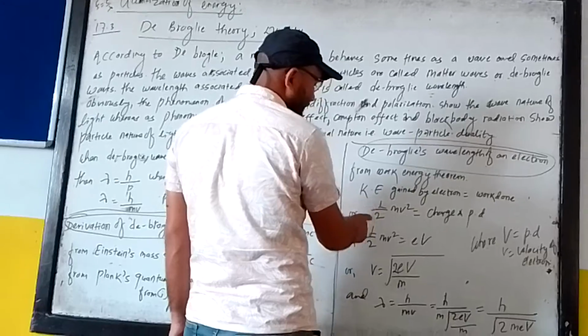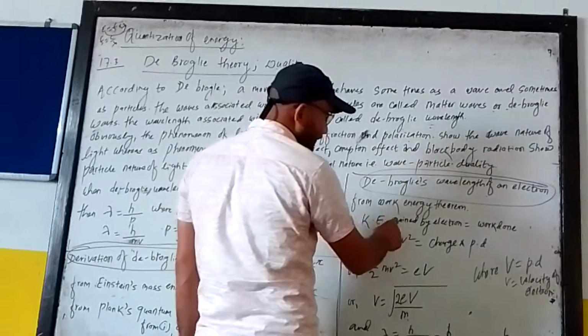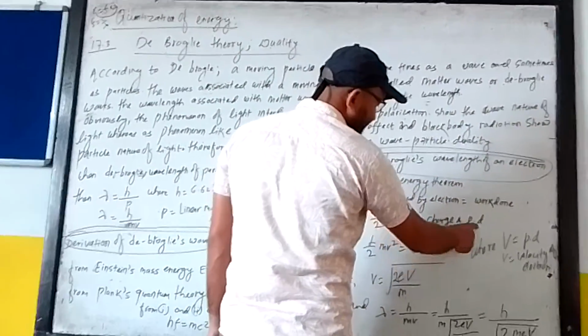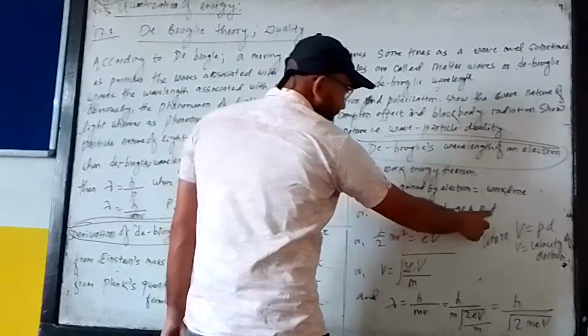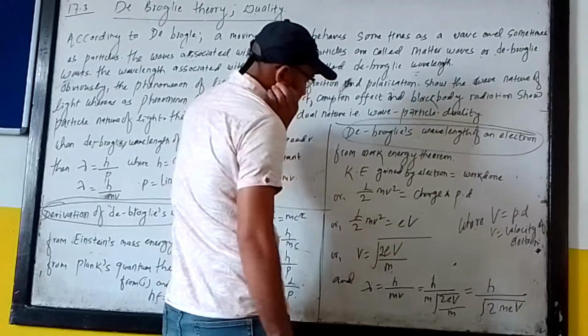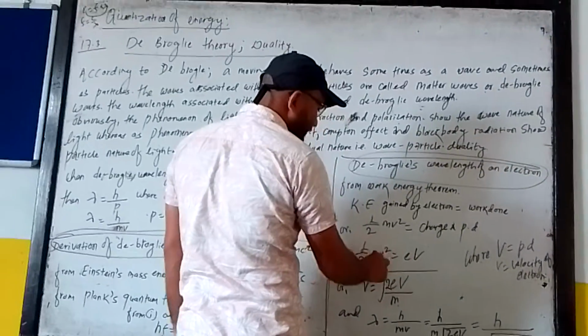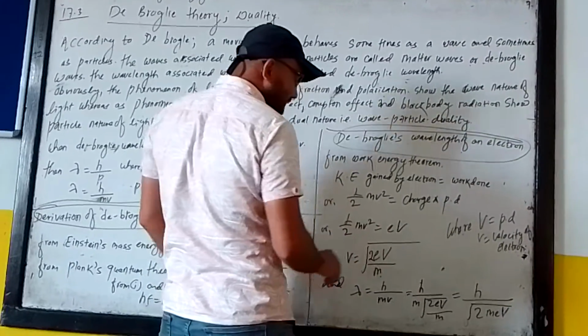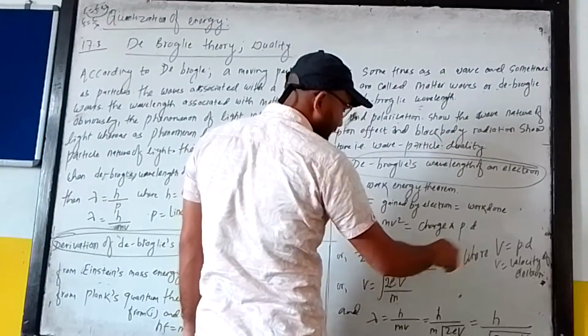Kinetic energy, as you know, is 1 by 2 mv square, and work done equals charge times potential difference, where the potential difference is capital V. Do not be confused between small v and capital V. Small v is the velocity of the particle, capital V is the potential difference.